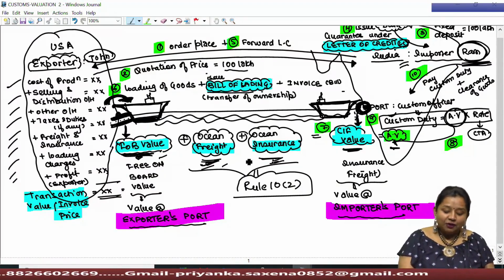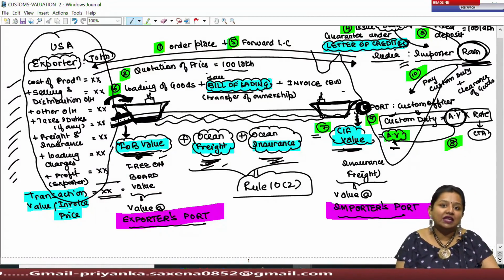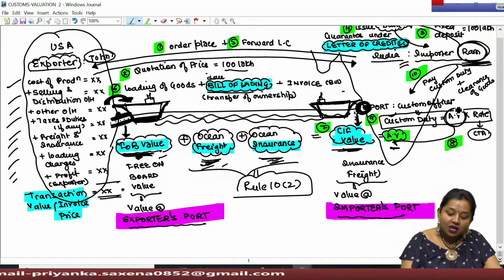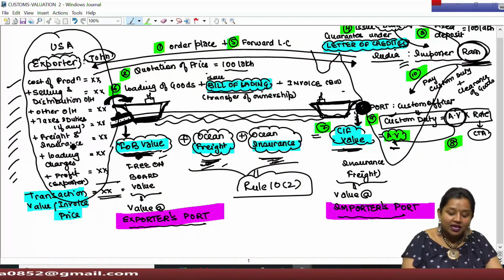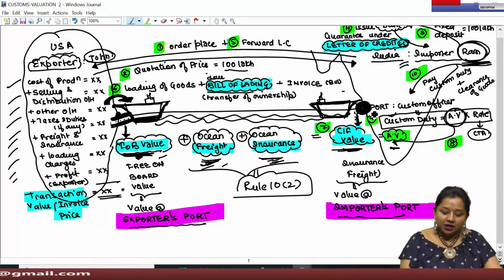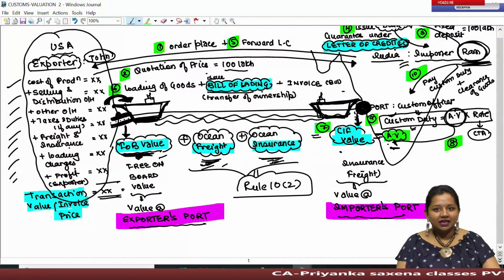The aggregate of FOB, freight and insurance will amount to CIF, and this is the value at which goods are landed or taken to the port of importation. Since duty has to be computed at the port of importation, therefore the assessable value has to be taken as the aggregate of all the expenses incurred up to such port, wherein the goods are taken to the Indian port. The cost incurred thereupon will be known as CIF value, which shall be taken as your assessable value, upon which duty has to be computed and paid by the importer to the customs officer, post which the importer can clear these goods from the customs port.